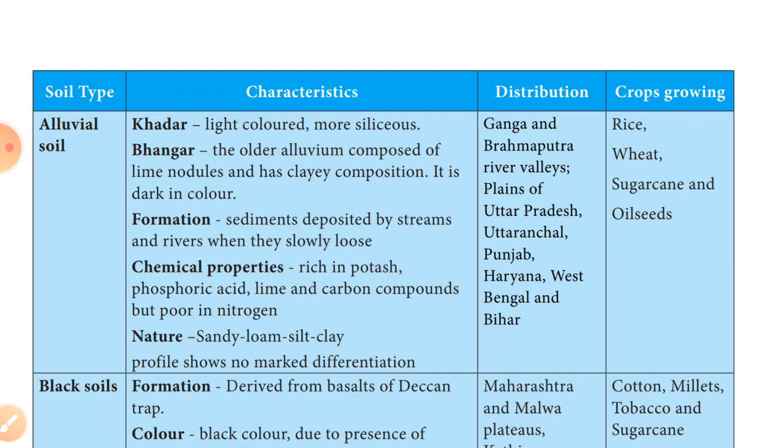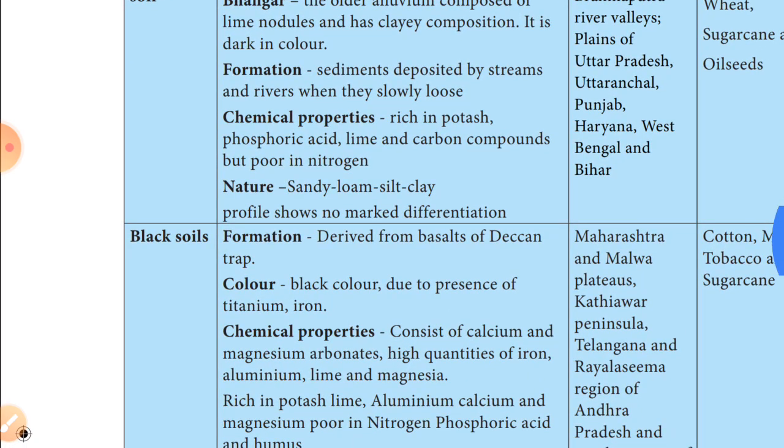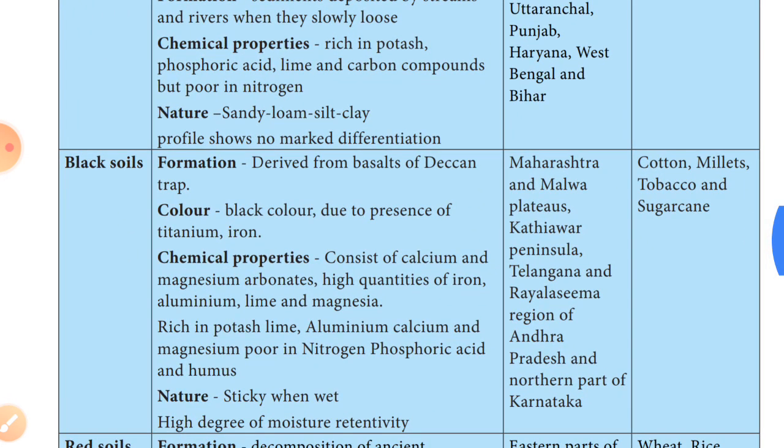So, the types of soil. Alluvial soil is classified into two, Khadar and Bangar. This soil is found in the Ganga and Brahmaputra valley. The crops grown in this soil are rice, wheat, sugarcane and oilseeds. Black soil is formed in the Deccan Plateau region. The soil is black in color. It is found in the Maharashtra and Malwa Plateau region, and the crops are cotton, millets, tobacco and sugarcane.